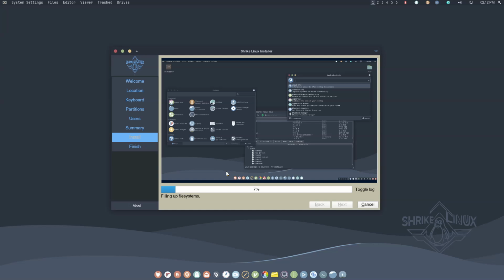Shrike packages and ShrikeLinux are different. What you find in Shrike, some of them are not in ShrikeLinux. Only here, this Docker, this plank, looks similar in both, but they are somehow different.